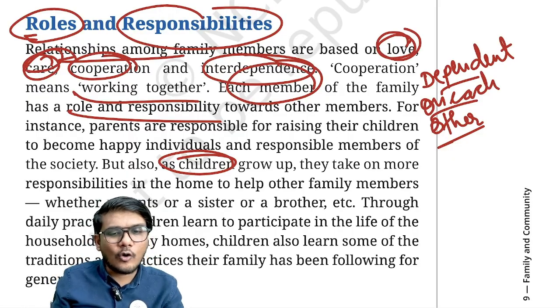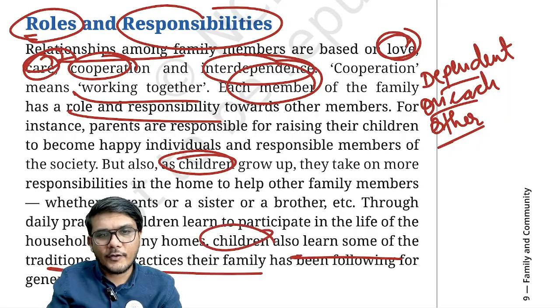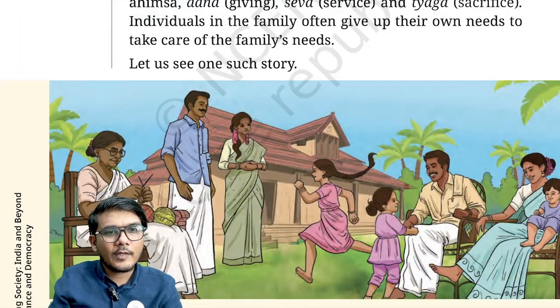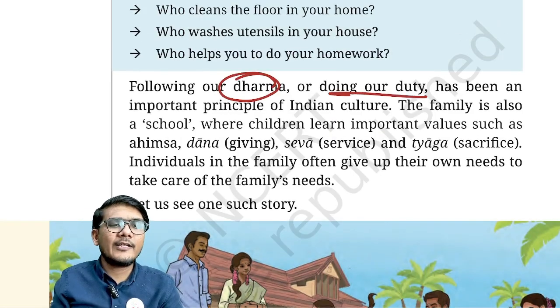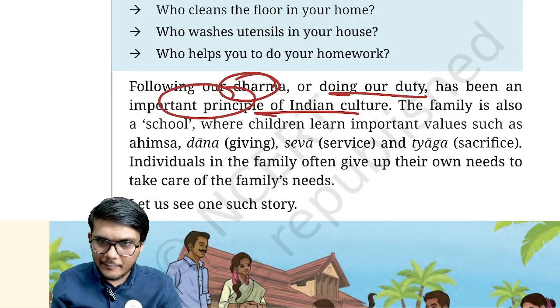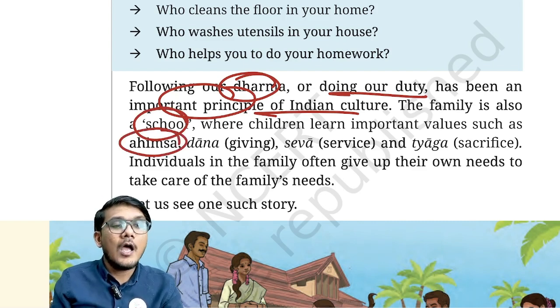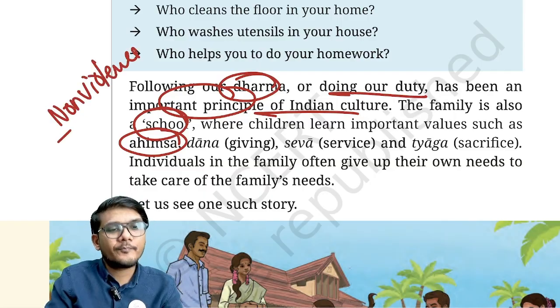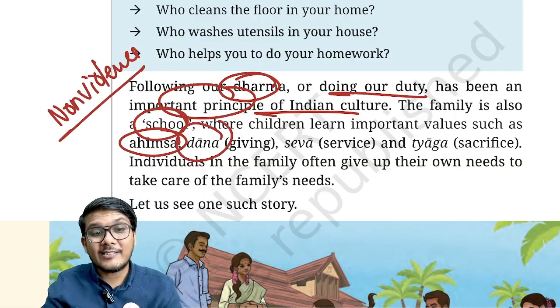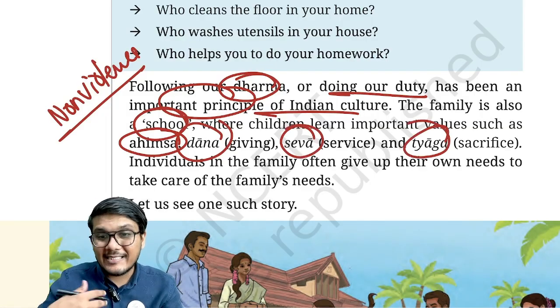Now, in many homes, children also learn some of the traditions and practices of their family that have been followed for generations, right? Following our dharma, which means doing our duty, has been an important principle of Indian culture. Absolutely. The family which we live in is also our school, which teaches us a lot of things, where children learn important values such as ahimsa. Ahimsa means non-violence, which Gandhiji also preached. Then dana means charity, giving. Then seva, that means serving, and tyaga means sacrifice.